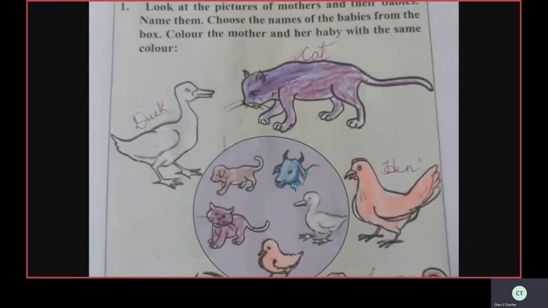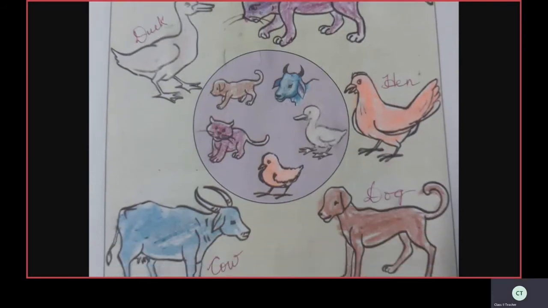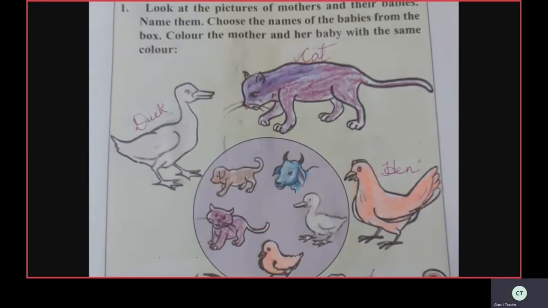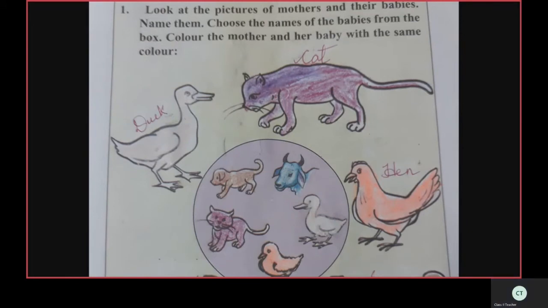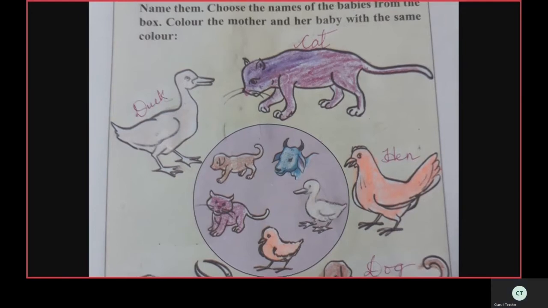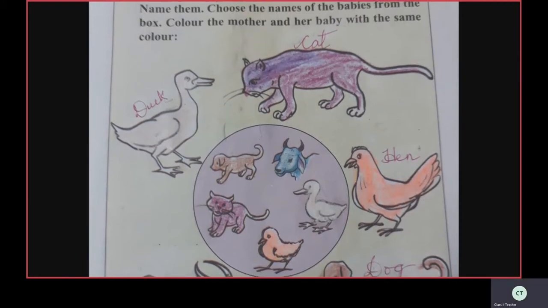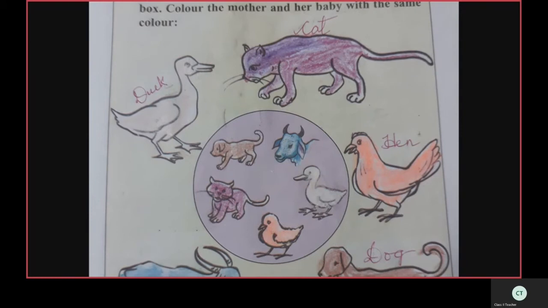Before I started recording, I had done this, children. Did you understand? Now see the first picture, cat. Where is the baby? Kitten. So, color it the same. Use the same color. Here I used dark pink color. And also write the spelling. C-A-T, cat.